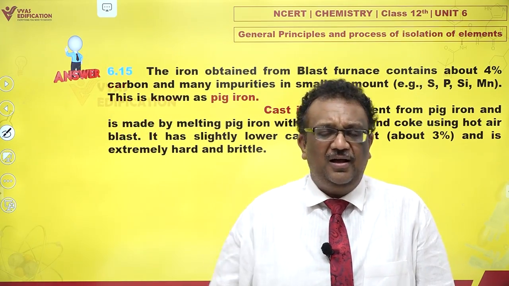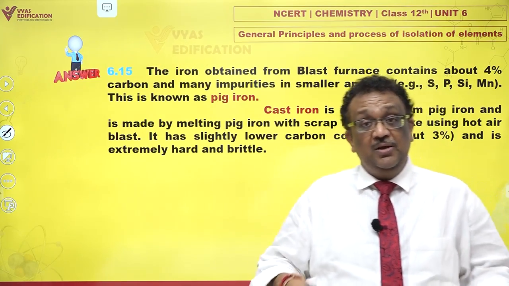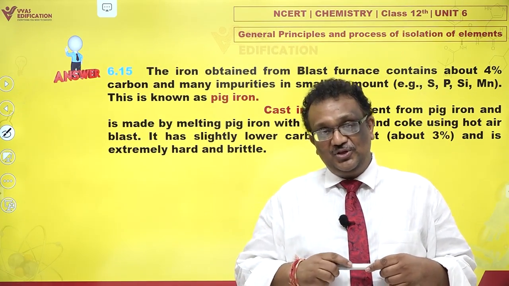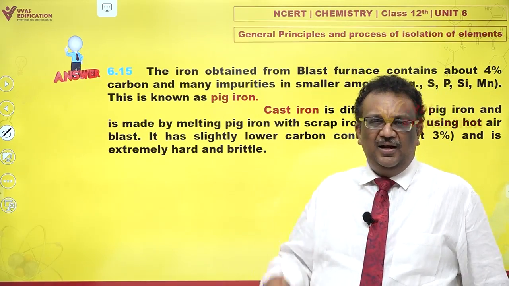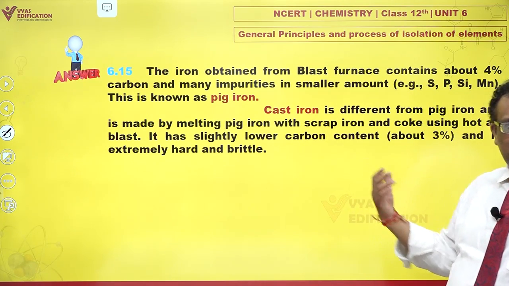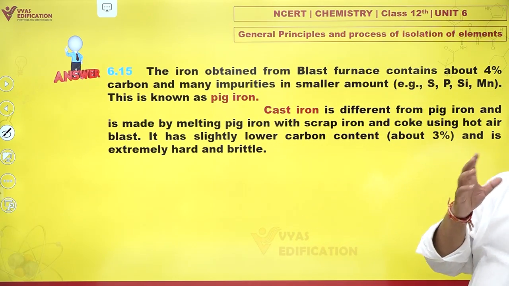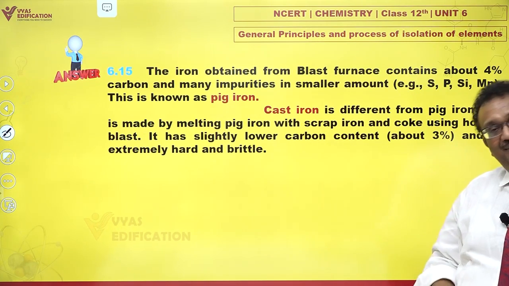You can't weld cast iron. You can just melt it and cast it again in molds, but welding of cast iron is not possible. It's not good simply because it is hard, brittle and a little unmanageable. But then they're very close. Honestly, pig iron is nearly as good as cast iron, but yes, there is a difference, 4% and 3% carbon.